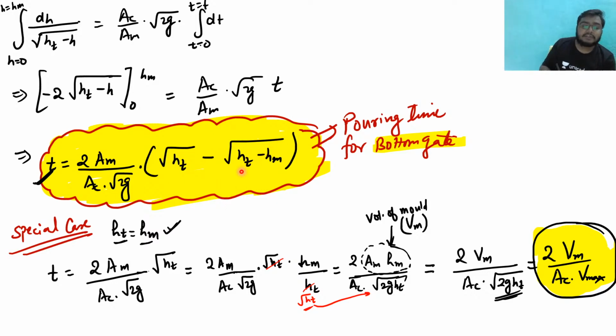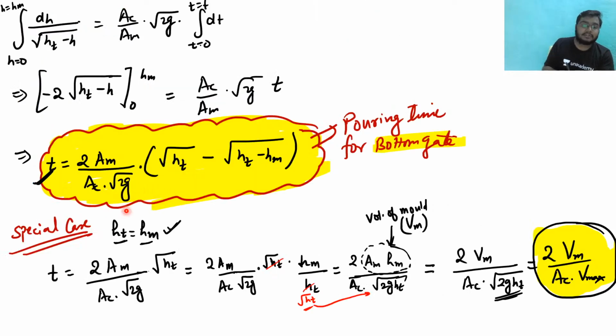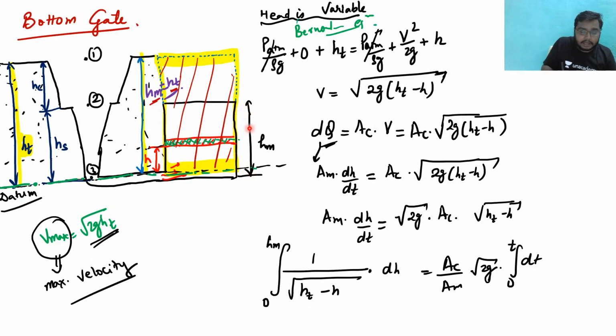Now in this, we have assumed Ht to be the total height and Hm to be the mold height. So in the first case, this was my mold height. Now there is a special case in which my Ht, that is the total height, becomes the mold height. See here, if my mold cavity has a height of Hm this much only, but I will increase the mold height, then my mold height is this Hm. Now you can see this mold height Hm is equal to the total height, and hence we can substitute in the formula that Hm is equal to Ht. Clear? So Hm is equal to Ht.